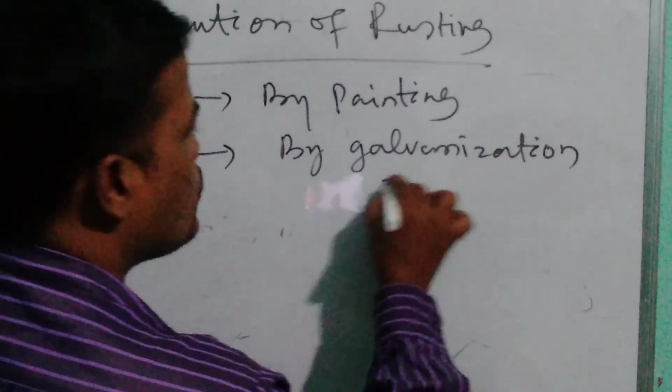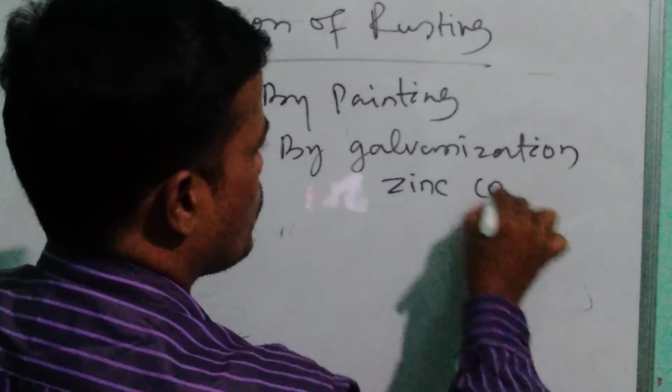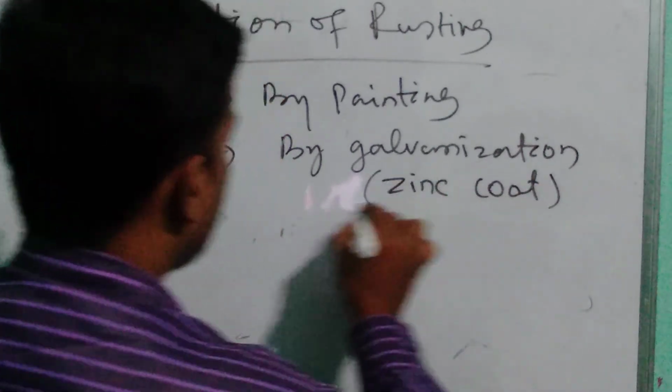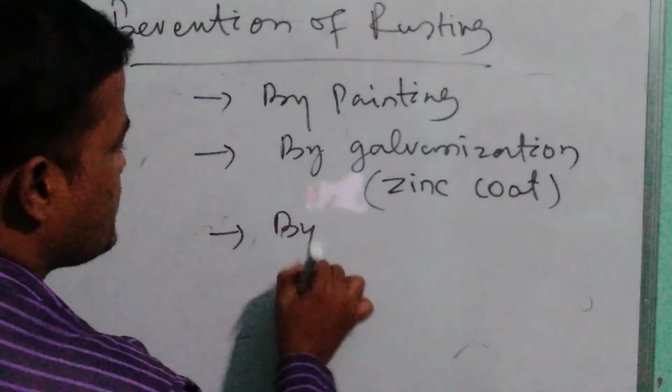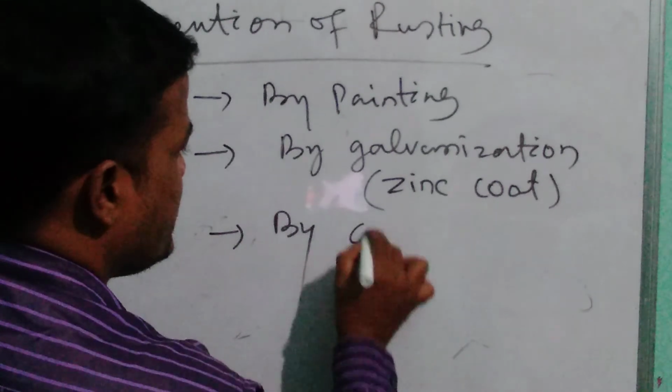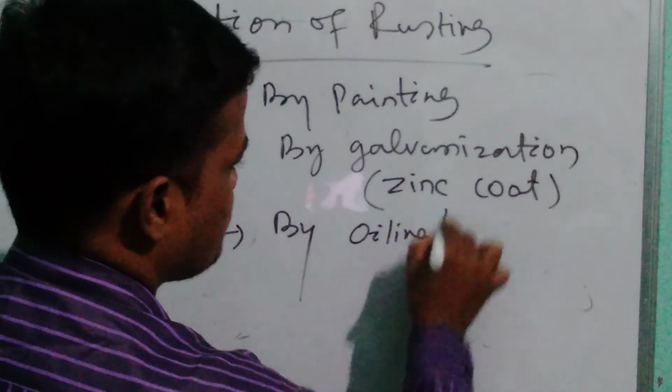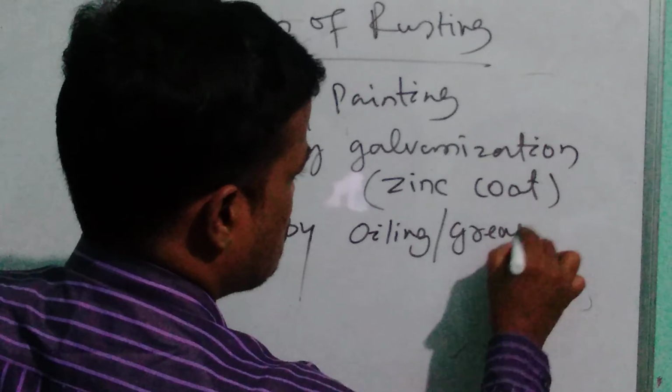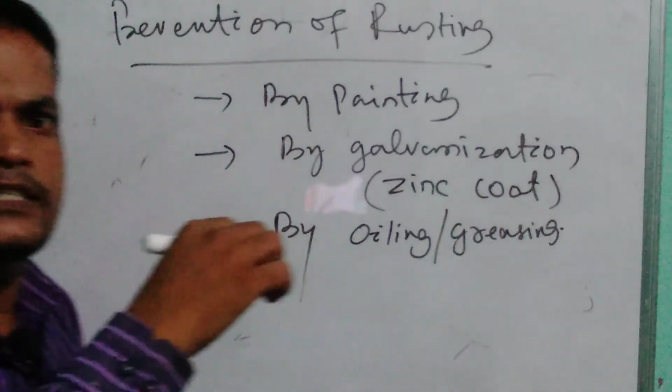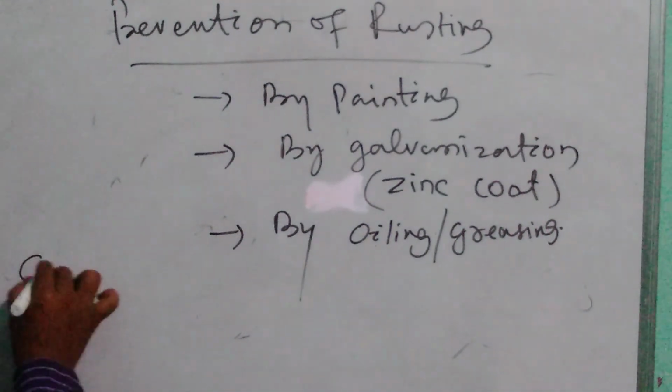Galvanization means a zinc coat is given. Next, by oiling or greasing.